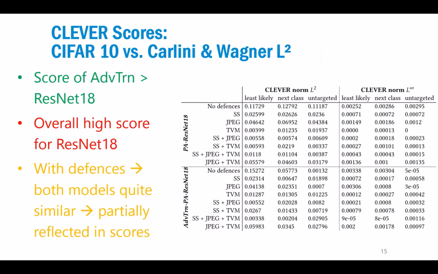And with the defenses, actually both models, adversarial trained or not, are quite similar in the measured success rate of the attacks, but this is only partially reflected in the score. So the scores don't really reflect this. Sometimes it will predict that one of the models would be significantly more robust than the other one, than it actually was empirically measured.